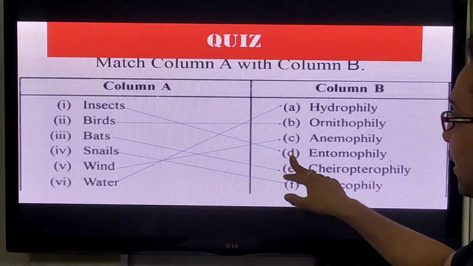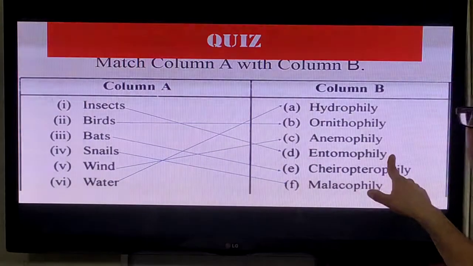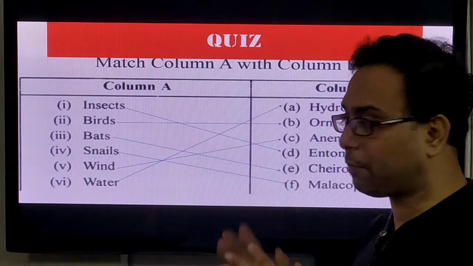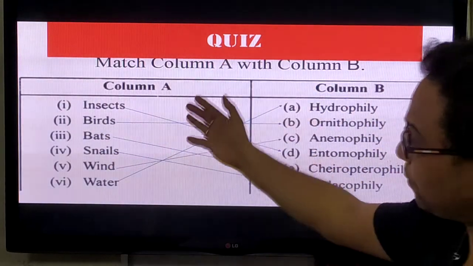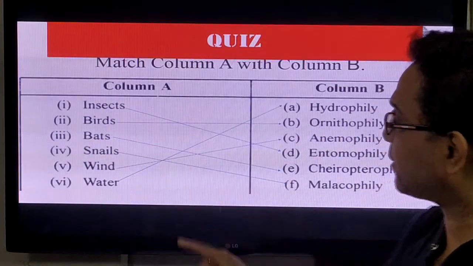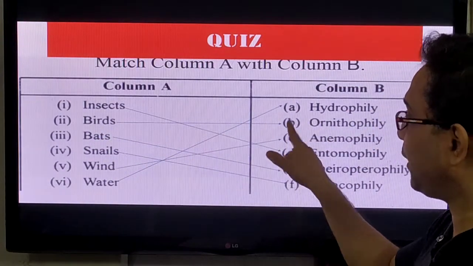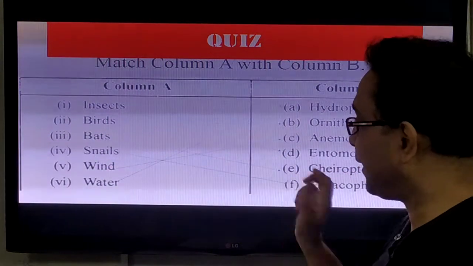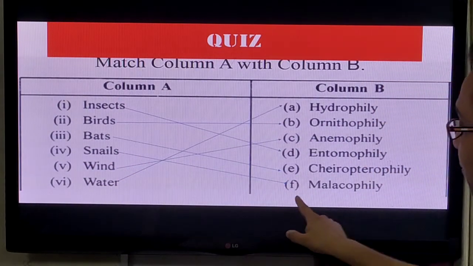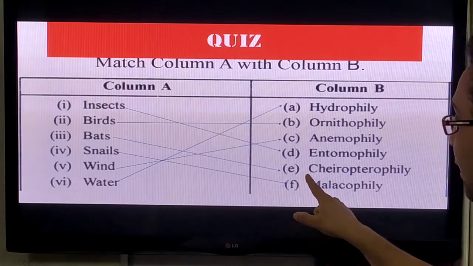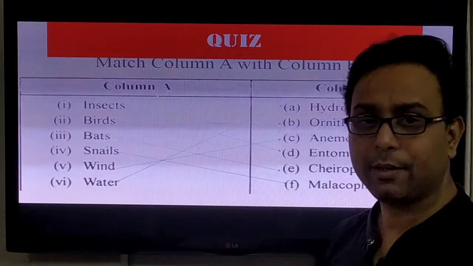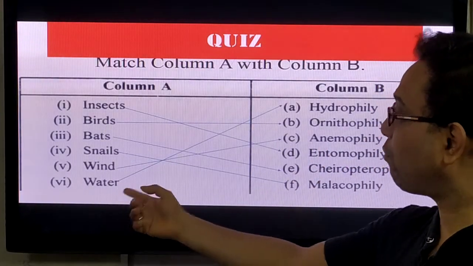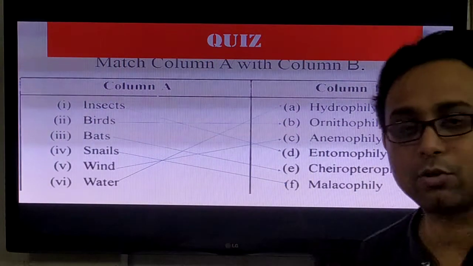Answer 1: D, the insect, entomophily. And this chart is very important in your board exam. Please bear in mind all of these options. Column A option 2, birds, ornithophily: 2B. Option 3, bats, Chiropterophily: 3E. Option 4, snails, Malacophily: 4F. Option 5, wind, anemophily: 5C. And 6, water, option A, hydrophily.